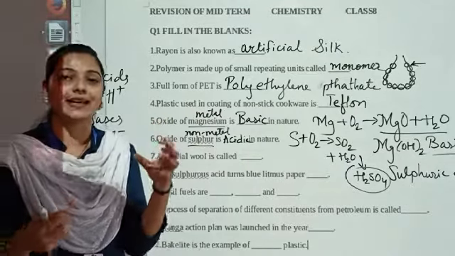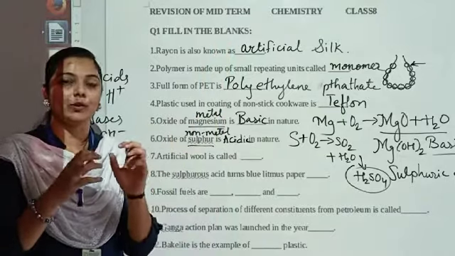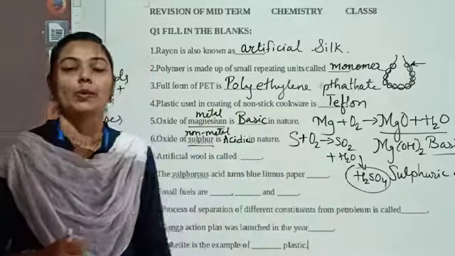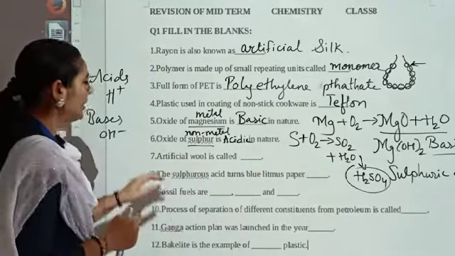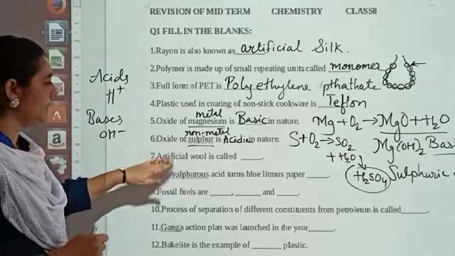So when these oxides combine with the water, when there is rainfall, it comes down as acid, that particular acid rain. Okay, I hope whatever we have done till now is clear.